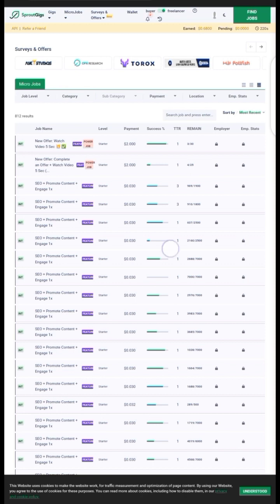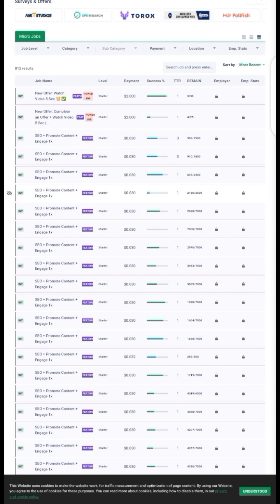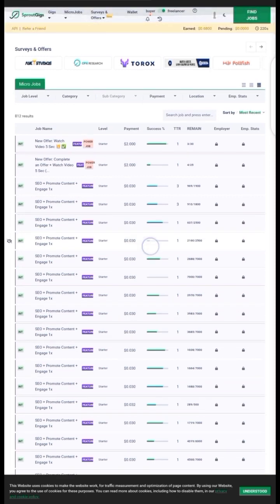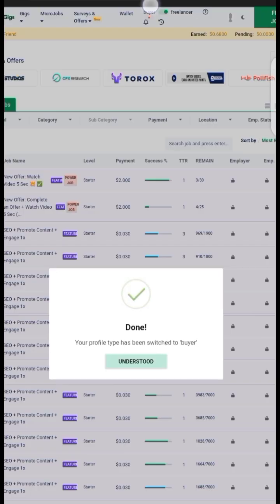So I'm going to show you something. As you can see, this SEO plus promote content plus engagement is paying you 0.03 cents if you complete a task like this. Okay, then as a buyer, this is what you will do. Let me click back to the buyer section.